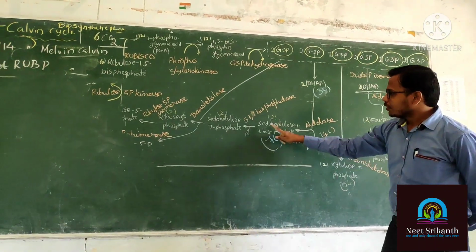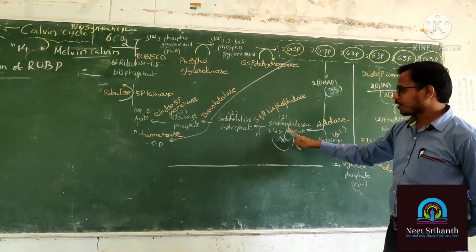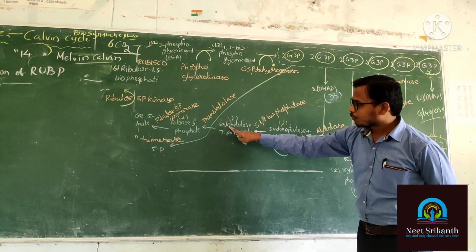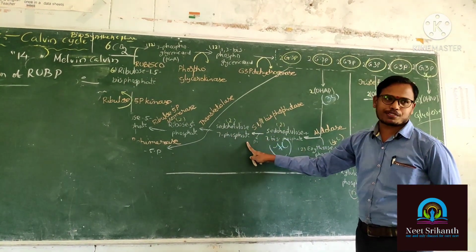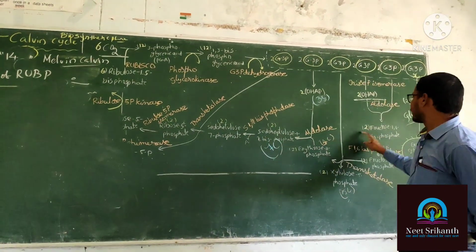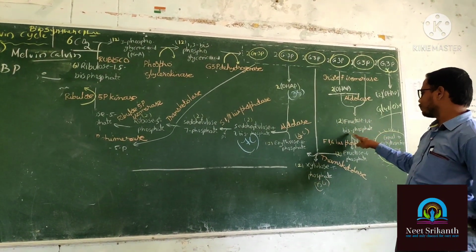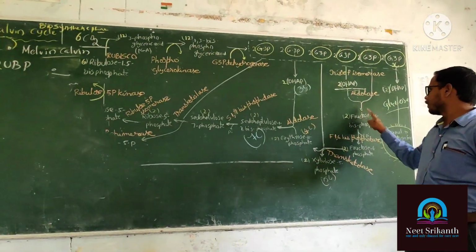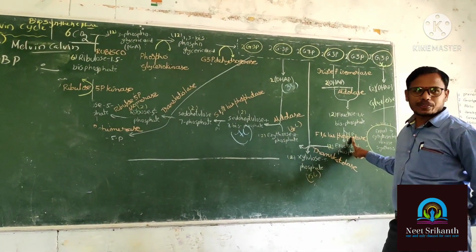Okay. Now the pseudo heptulose 1,7 bisphosphate is turned into pseudo heptulose 7-phosphate. Like this, fructose 1,6 bisphosphate is turned into fructose 6-phosphate. Here which is going to lose? Phosphate is going to lose.